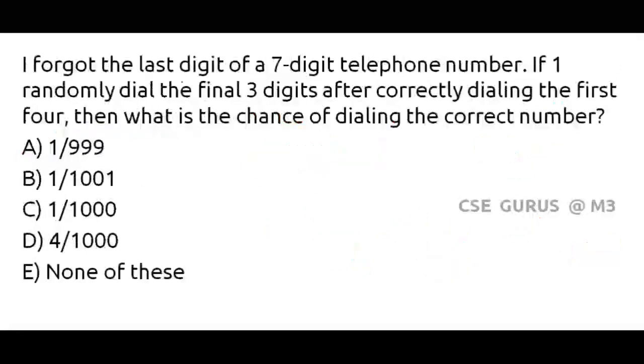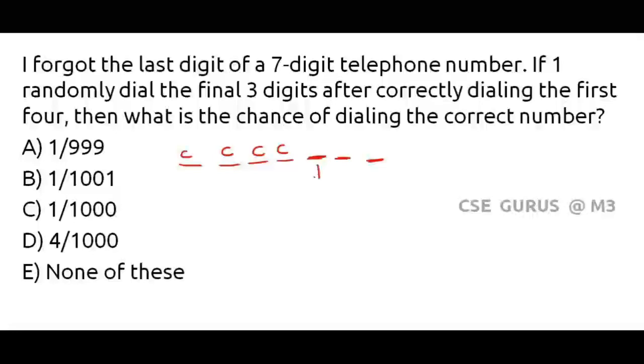I forgot the last digit of a 7-digit telephone number. If one randomly dials the last 3 digits after correctly dialing the first 4, then what is the chance of dialing the correct number? See, the question clearly said that it's a 7-digit telephone number. So, the first 4 digits are correct. But we don't know the last 3 digits actually. The question they are asking is, what is the chance of dialing the correct number?